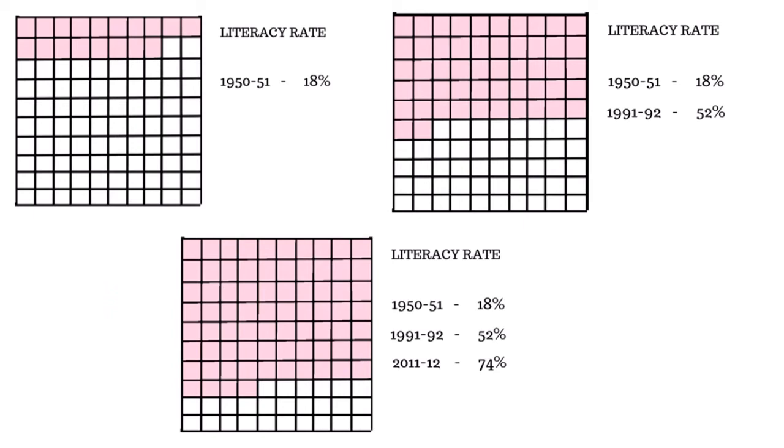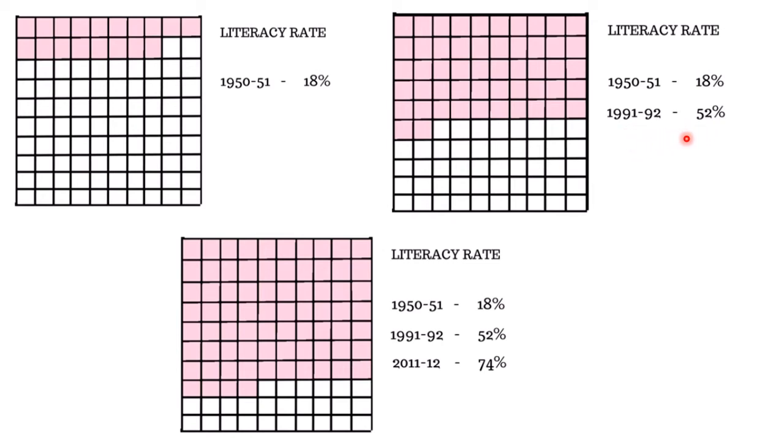Children, if you look at the literacy rate of India, we can see a drastic change. When we almost got independence, when the census was done in 1950-51, the literacy rate was only 18%. Then as the years went by, in another census between 91 and 92, the literacy rate went up to 52%.